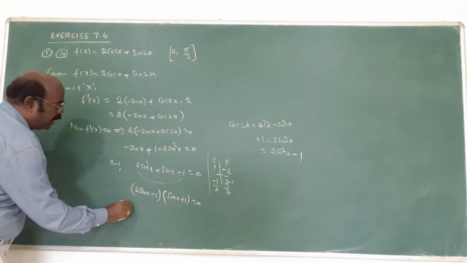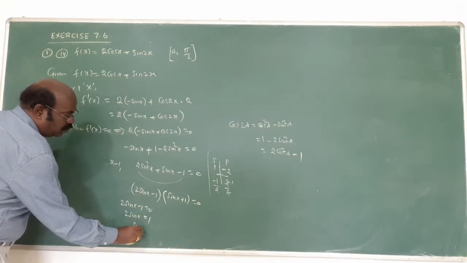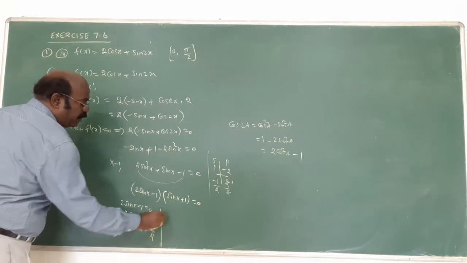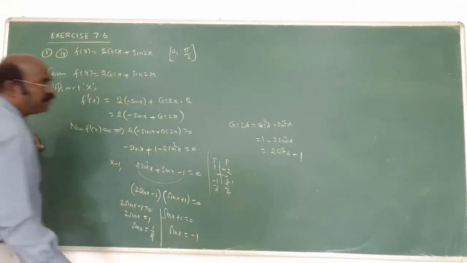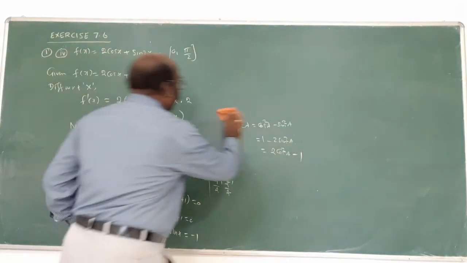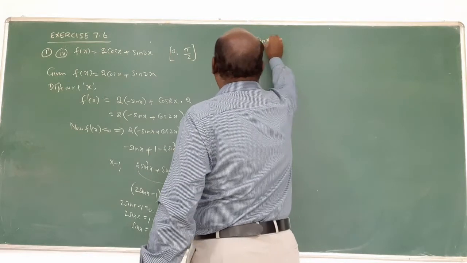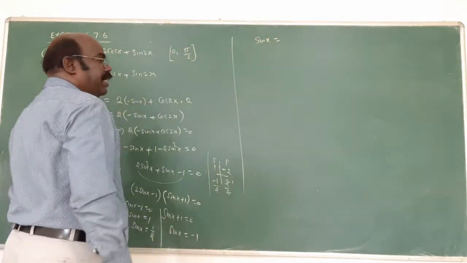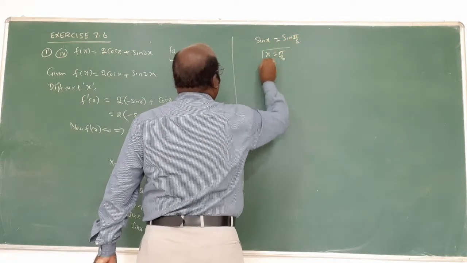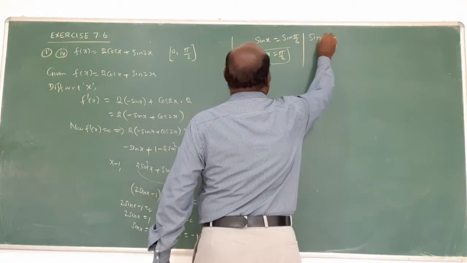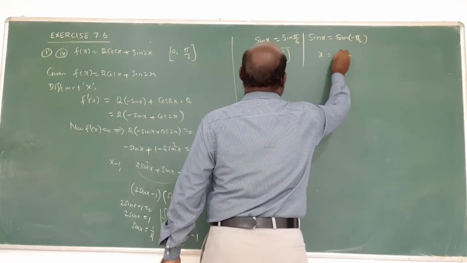Now, 2 sin x minus 1 equal to 0 means 2 sin x equal to 1, sin x equal to 1 by 2. So sin x plus 1 equal to 0 means sin x equal to what? Minus 1. Again, the 1 by 2 is what? Sin 30. So x equal to 5 by 6 actually. Next, sin x equal to minus 1, x equal to minus 1 by 2.